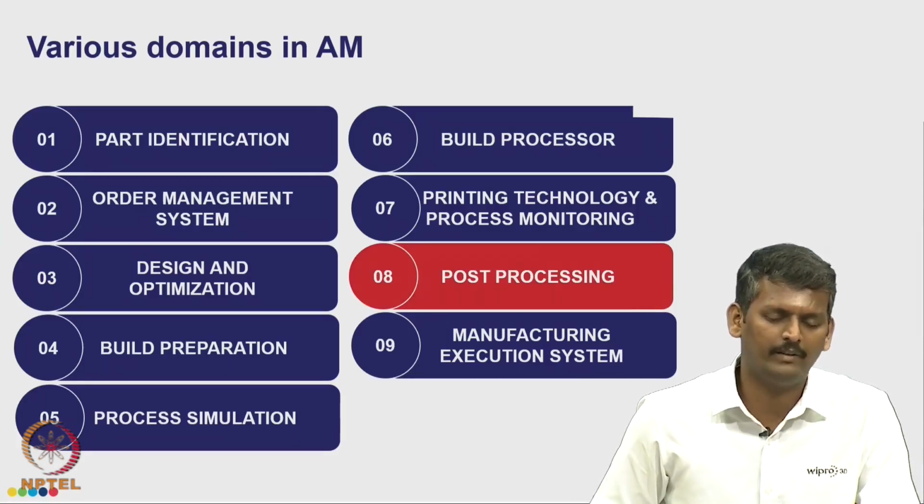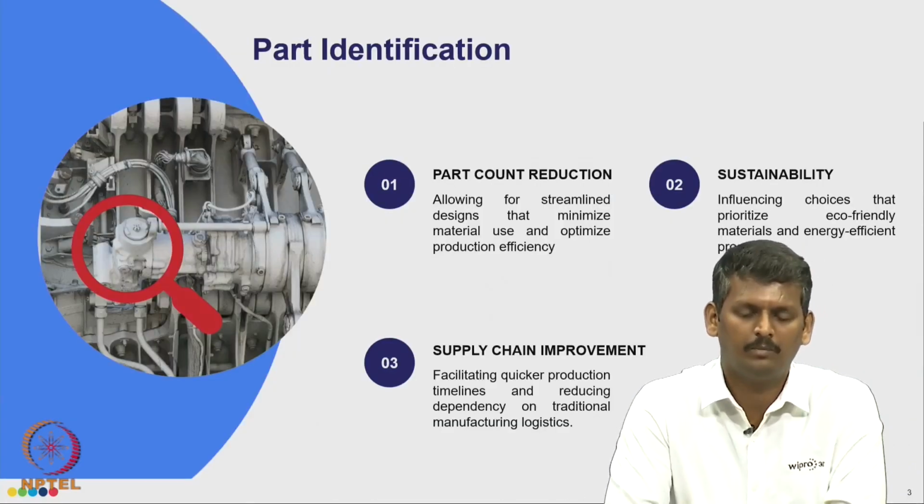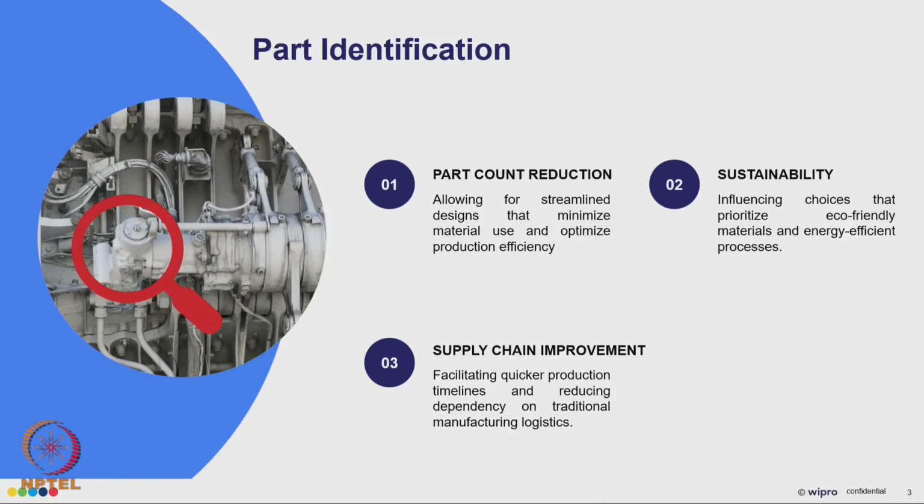We have discussed the other 8, and then we have seen part identification, where we have taken into account part count reduction, that is part consolidation, and we considered sustainability, and then supply chain improvement. These are some of the factors used to identify the parts, and we have also seen certain software tools which help us in identifying the parts.